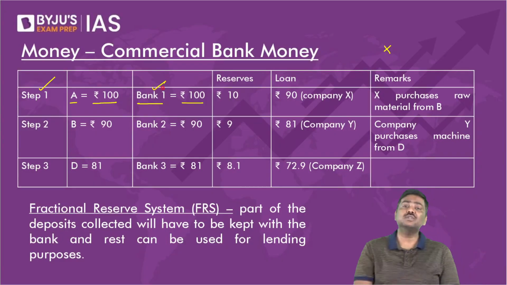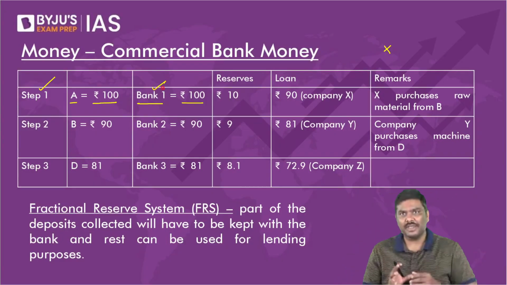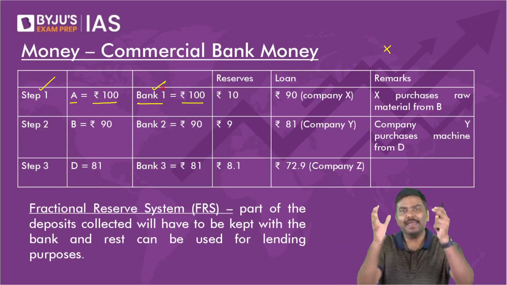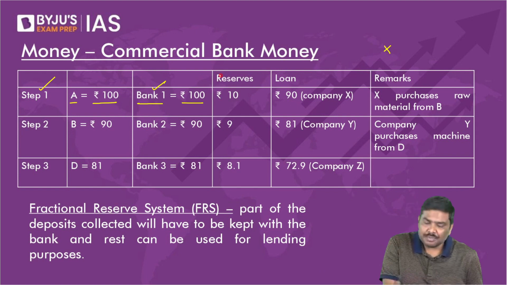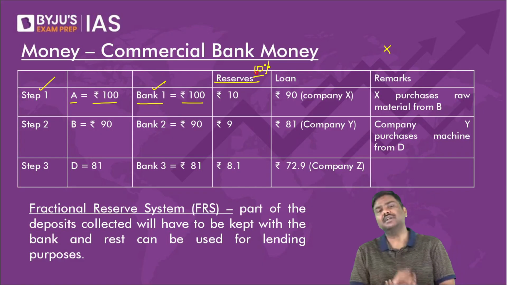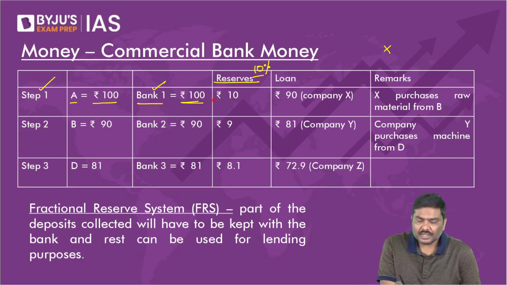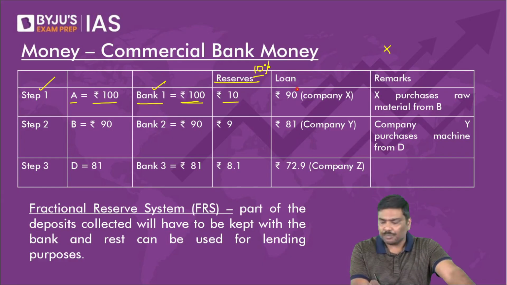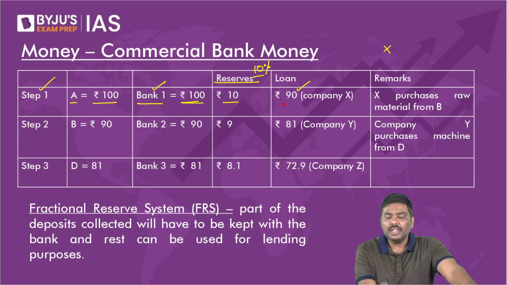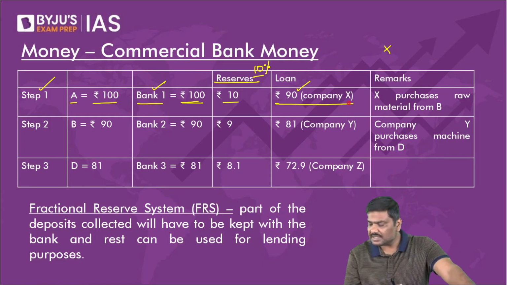Bank 1 will be asked to keep aside certain reserve. Reserve means don't use all the money. Keep a certain amount on the side. Now, I'll simply assume reserve is 10%. Out of 100 rupees, reserve is 10% means the bank has to keep aside 10 rupees. Remaining 90 rupees, can I say the bank will issue this in the form of loan to company X? Bank 1 will issue 90 rupees in the form of loan to company X.